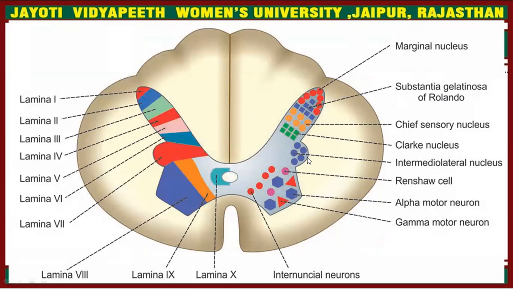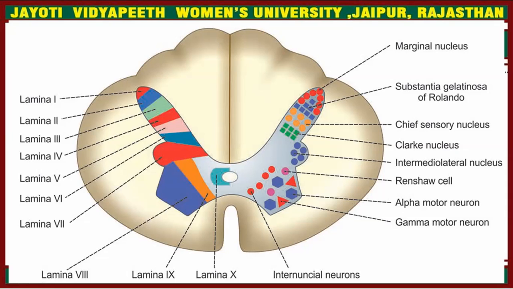In lateral horn, intermediolateral nucleus, Renshaw cells. In anterior horn, gamma motor neuron, alpha motor neuron. On the other side, laminae: first, second, third, fourth, fifth in posterior horn.